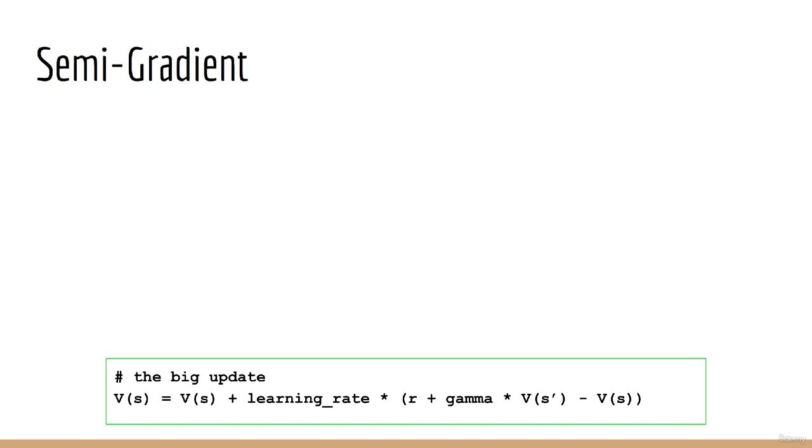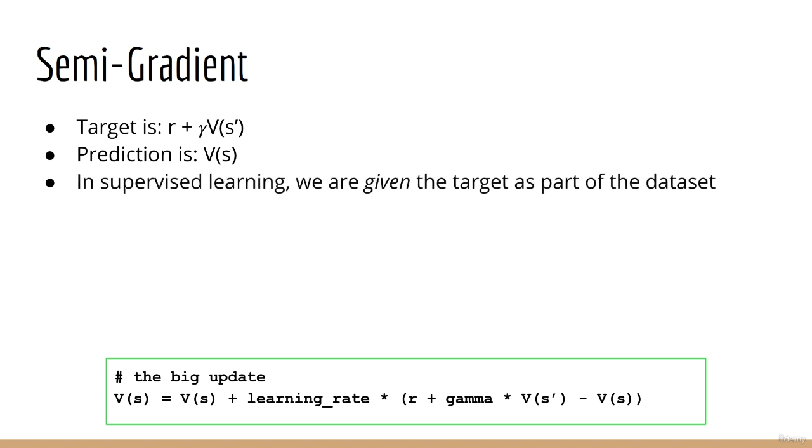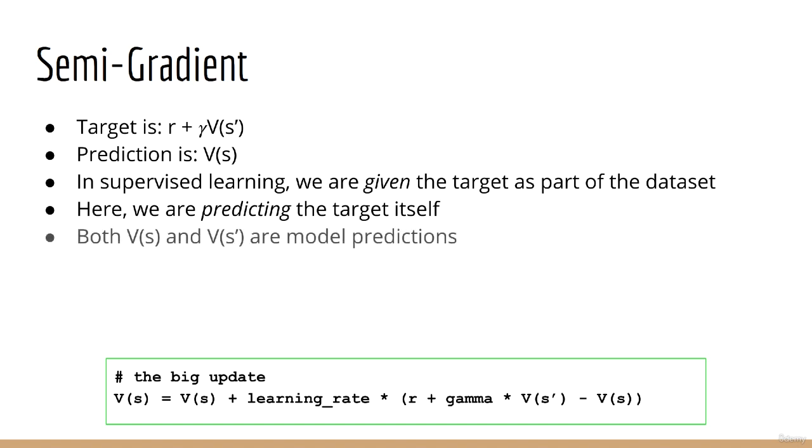There is one odd thing about temporal difference learning. Look carefully at this so-called gradient descent update. The target is r plus gamma times v of s prime. The prediction is v of s. If we relate this back to supervised learning, we notice something strange. In supervised learning, we are given the target as part of the dataset. But here, we are doing something surprising. We are predicting the target itself. Part of the target is given, that's the reward r. But the other part, v of s prime, is actually a model prediction.